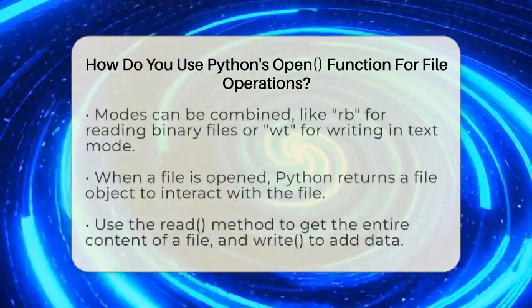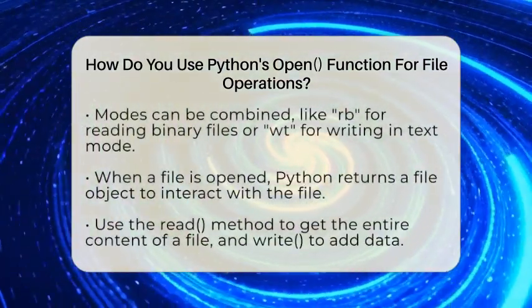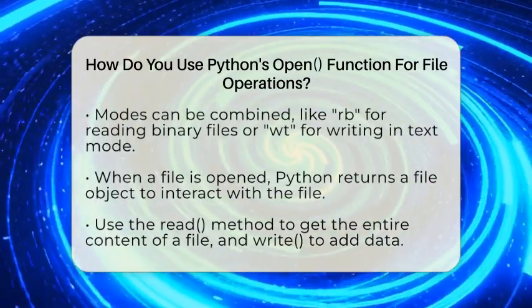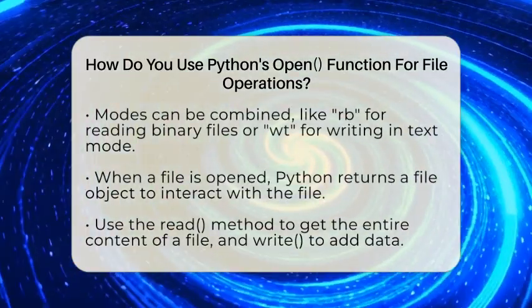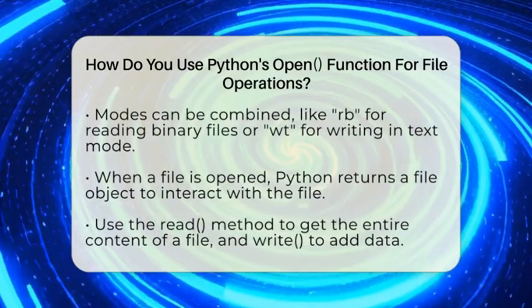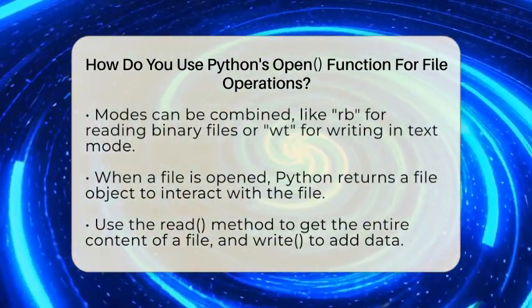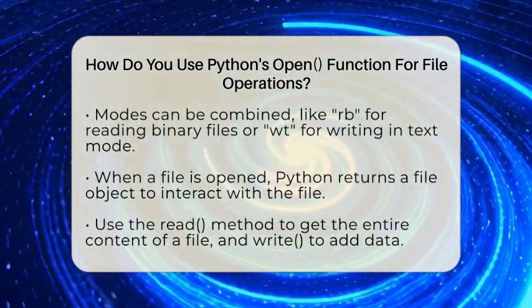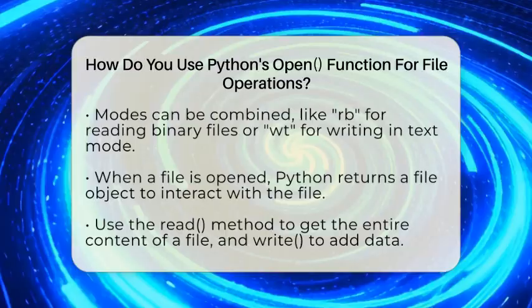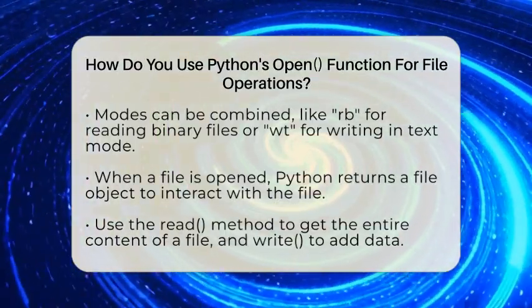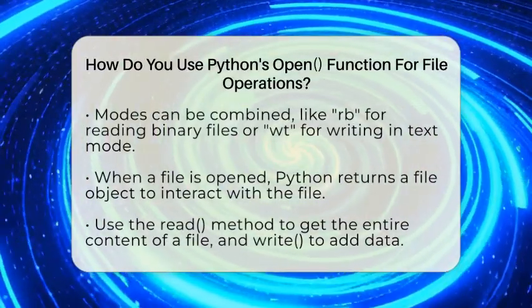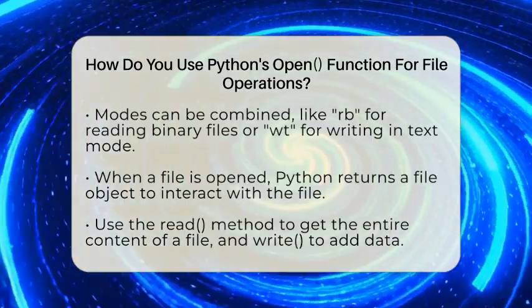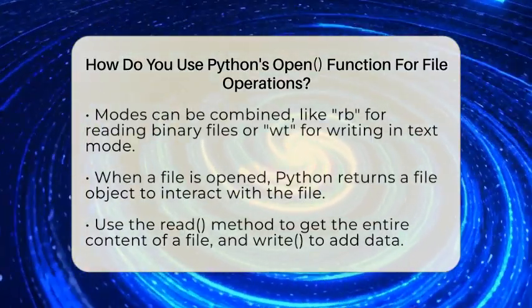For example, if you want to read the contents of a file, you use r for read. If you want to write to a file, you use w for write. When you want to add new data to the end of a file without erasing what's already there, you use a for append. If you want to create a new file and make sure it doesn't already exist, you use x for create. You can also combine modes.